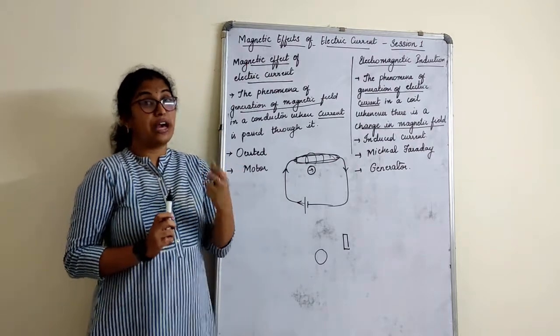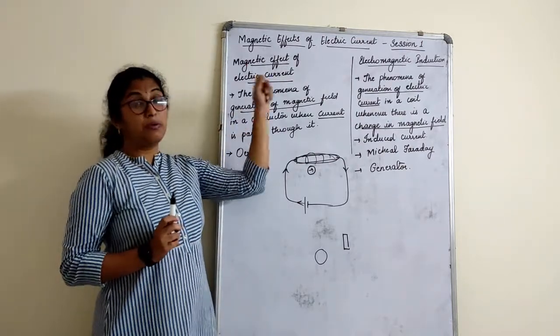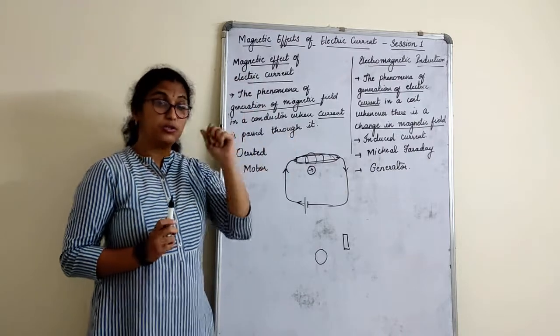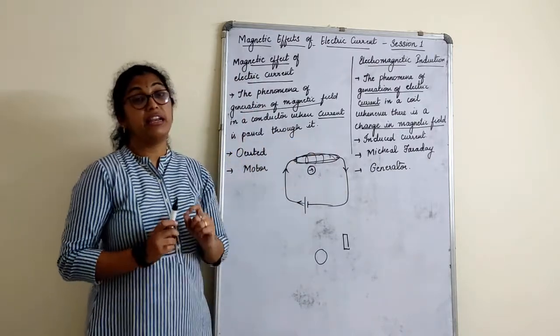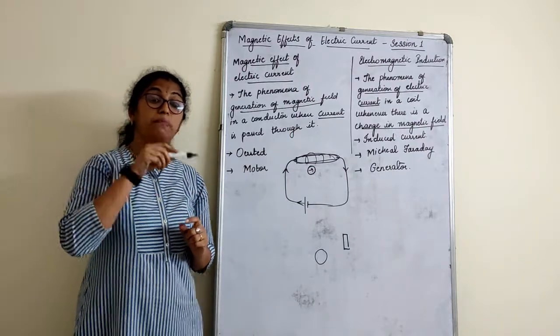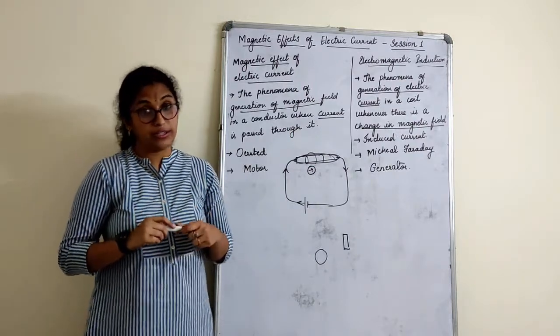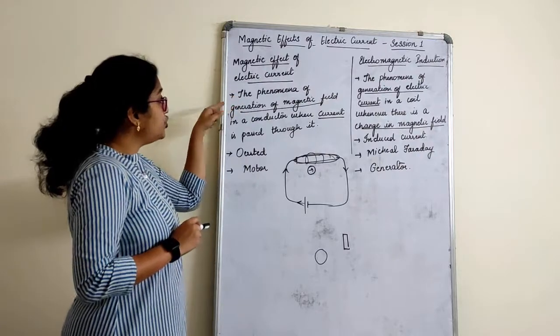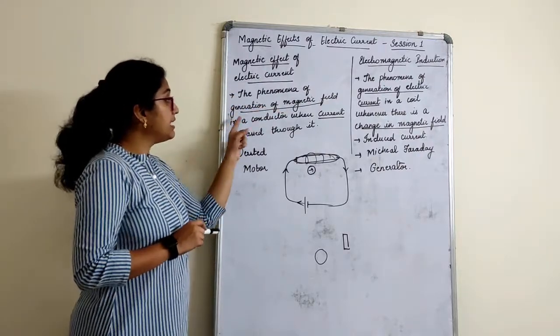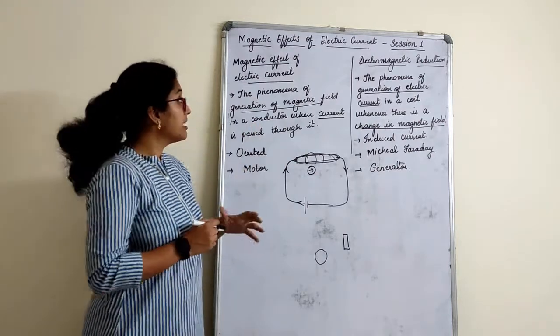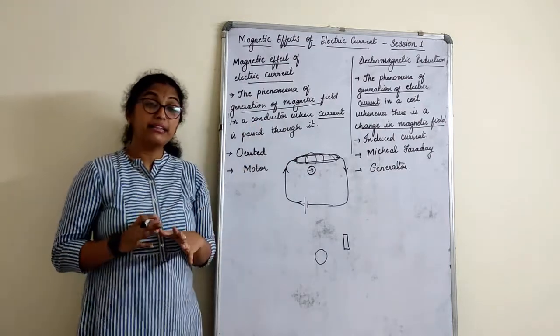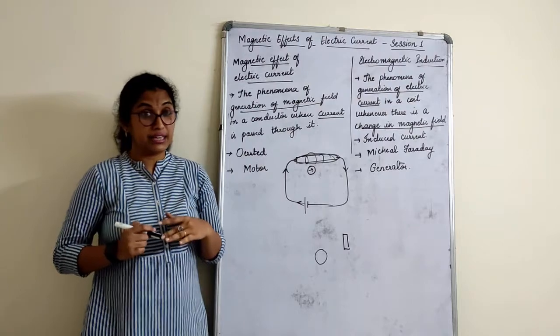Even at home, if you have a magnetic needle and your mobile charger is plugged on, and you see that, that means there is some magnetic field created when we pass electric current through it. The phenomenon of generation of a magnetic field in a conductor when current is passed through it is called the magnetic effect of electric current.